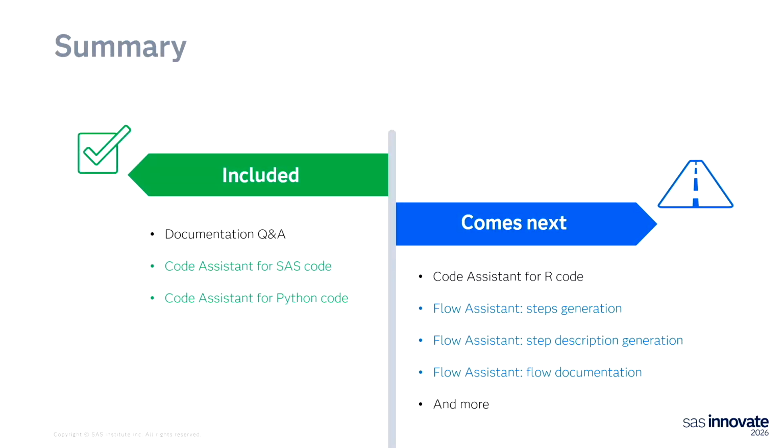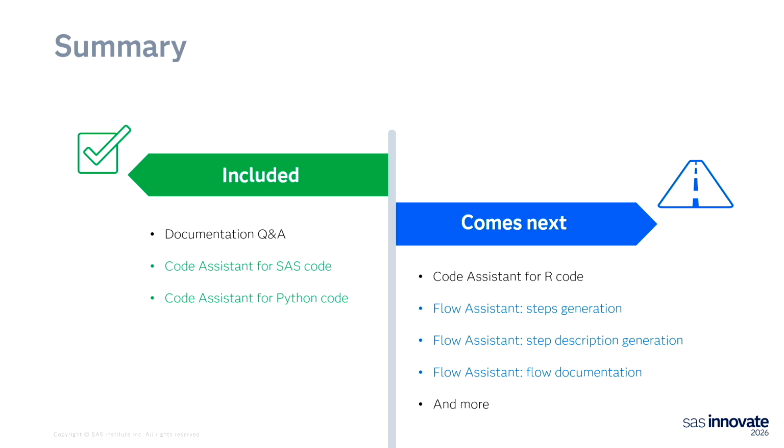That's pretty much everything about the demos. Right now, let's just have a quick summary. In the first release, in 2026-06, we will be shipping three different Copilot capabilities: documentation, Q&A, and code assistant for SAS and for Python programs. So that's the first release.